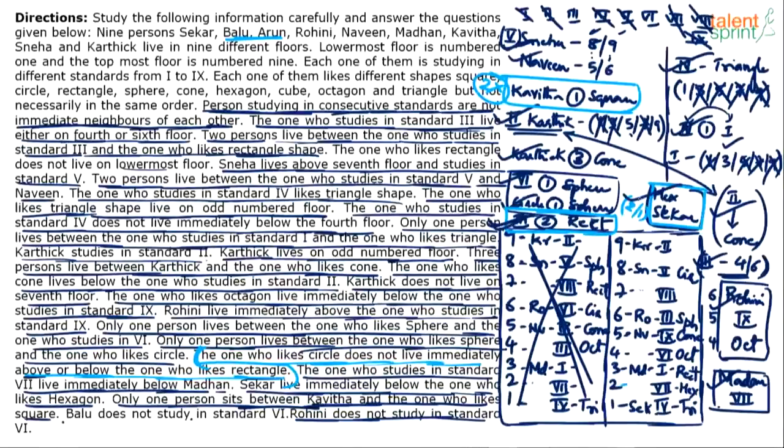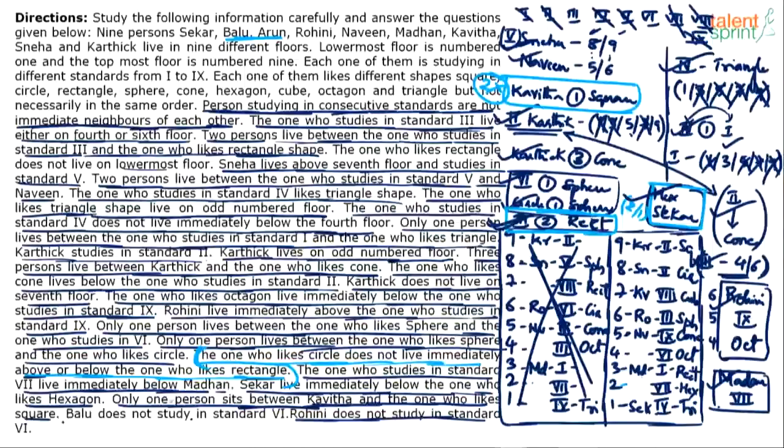So this point is done. Hexagon Sekar wala point is done. And the last point is Kavitha will have a gap of 1 with square. So Kavitha cannot take this place because then square cannot be fixed. Kavitha cannot come this place also because again square cannot be fixed. So Kavitha has to come in 7th floor and square comes on top floor. Then only one shape is left out. What is that shape? Cube. I think cube comes here for 8th floor.